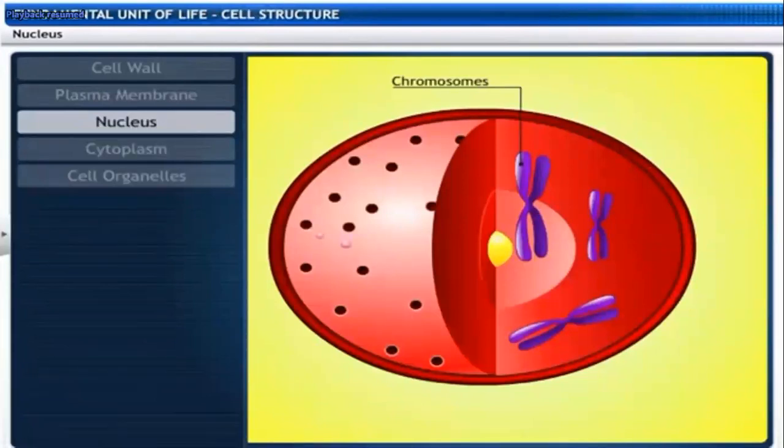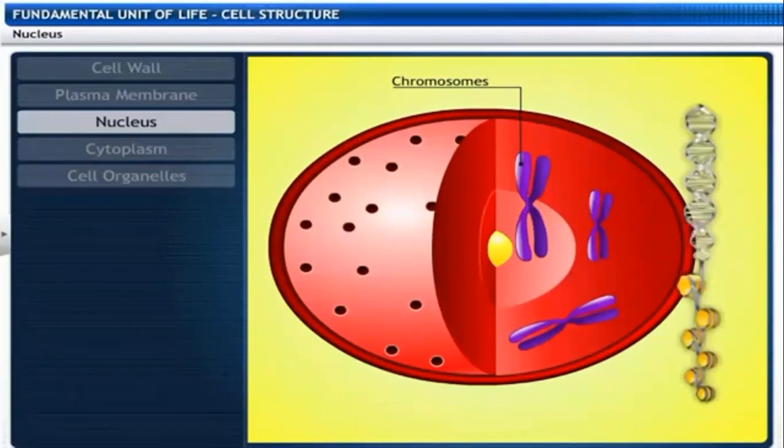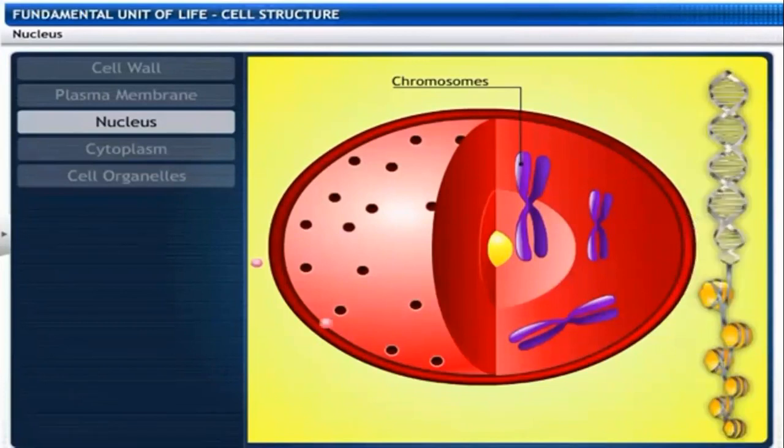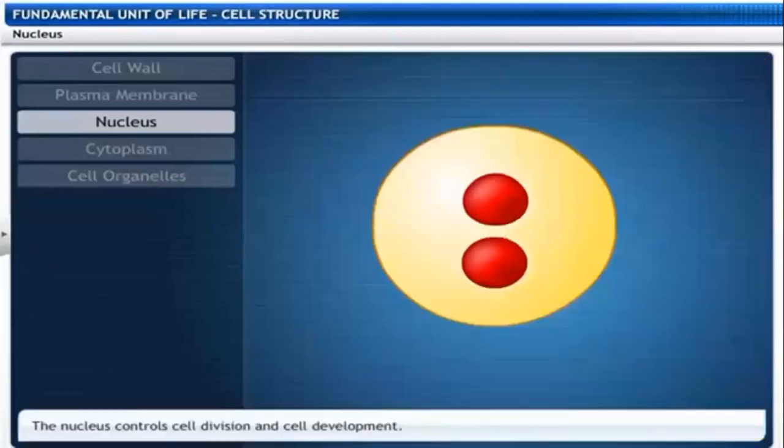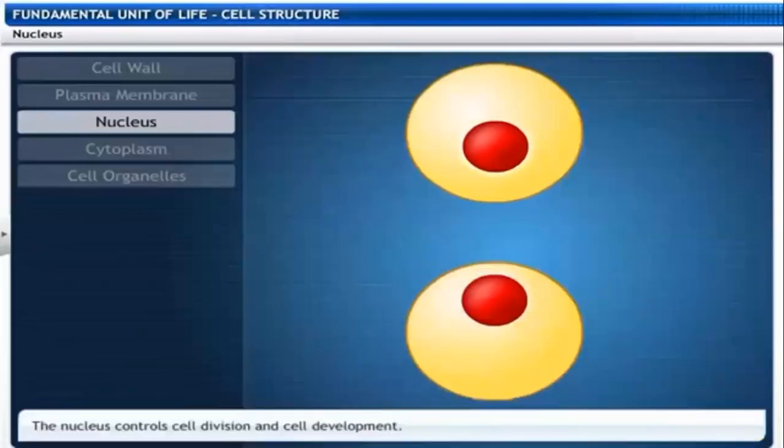Chromosomes contain the hereditary information. See this, it is DNA, deoxyribonucleic acid. It is composed of phosphate, sulfate, etc., simply a protein material. The functional segment of DNA is called a gene. The nucleus controls cell division and cell development. Here the major role is cell division. It also controls cell development.